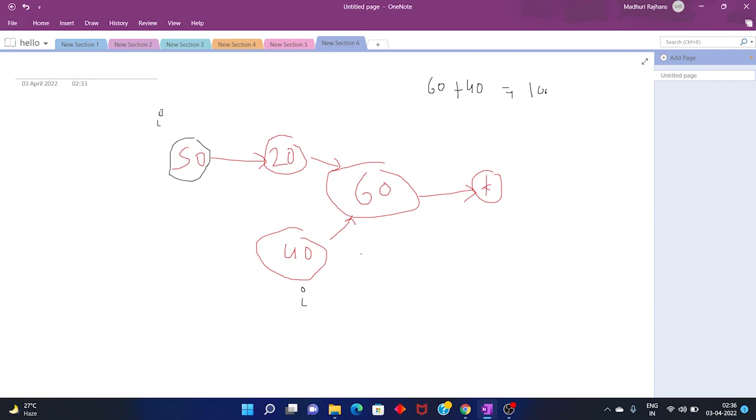So the values I get are 40 and 60, and the maximum is 60. This node cannot be triggered now, and I have to start from 50 as it was not triggered. With 50 and 20, I get the maximum value as 50. So now I get the answer as 110, which is higher than 100. So 110 will be the answer.